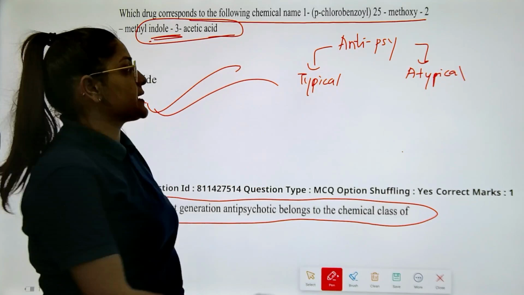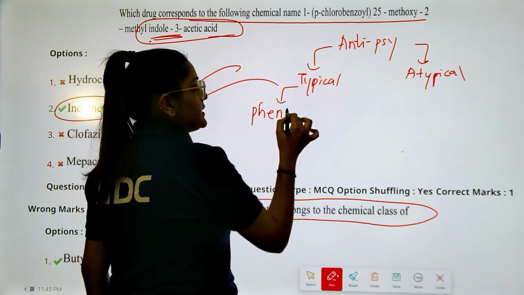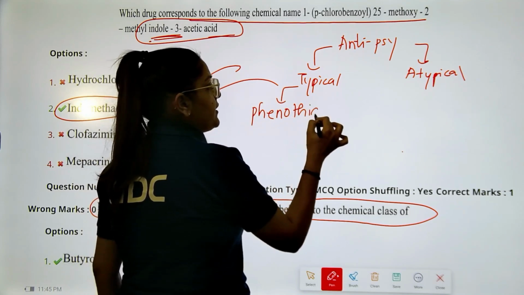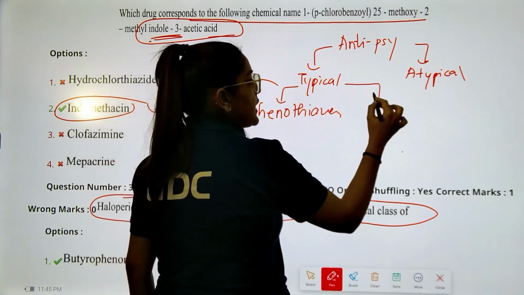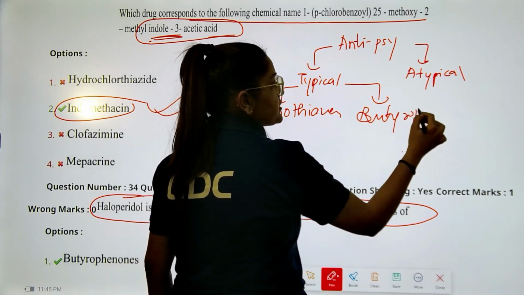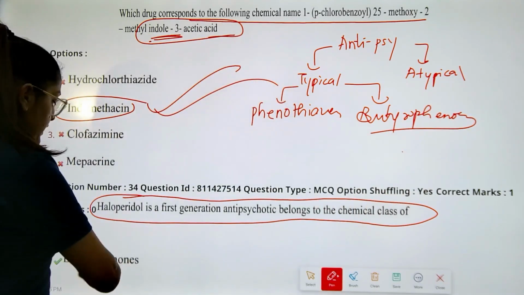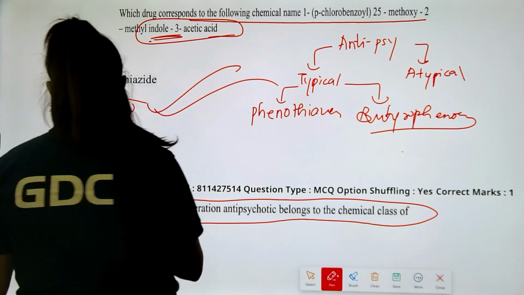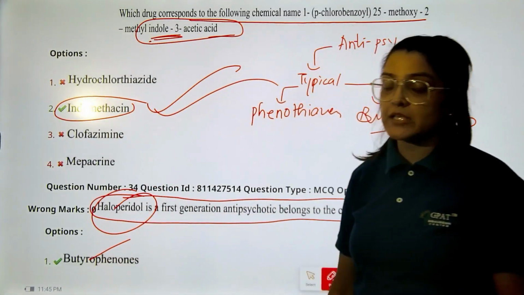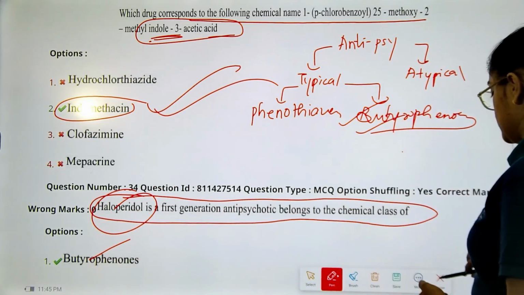In the typical antipsychotics, we have phenothiazine derivatives and we have the butyrophenones. In the butyrophenones, students, we have nothing but your haloperidol. So that is why haloperidol belongs to the class of butyrophenones.